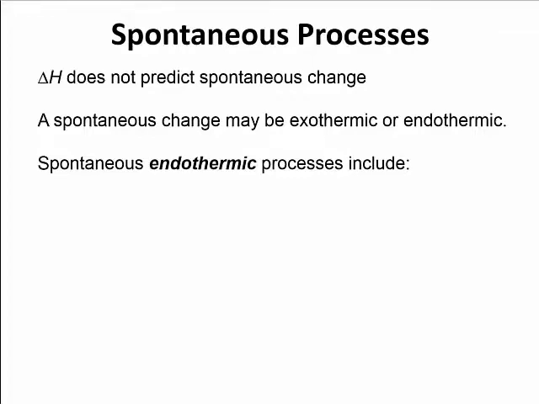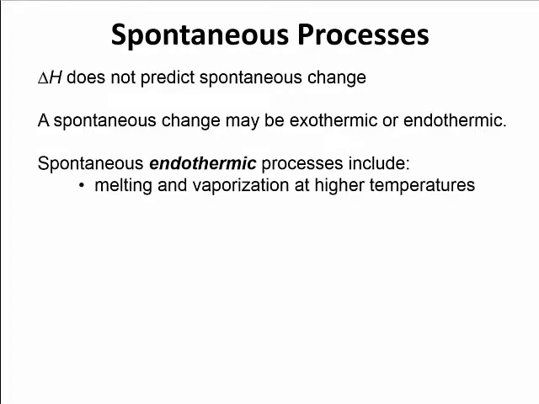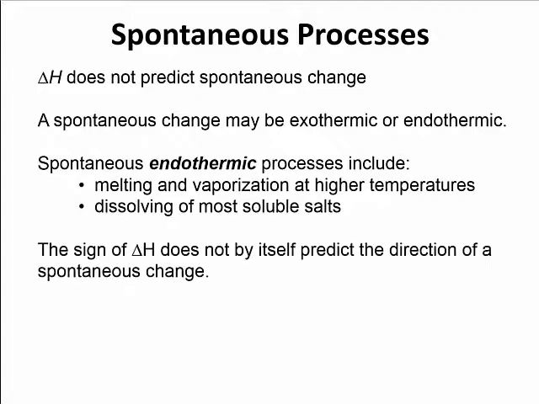Spontaneous endothermic processes are going to include things like melting and vaporization at higher temperatures. Okay, dissolving of most soluble salts, that's going to be an endothermic process. So what's the takeaway from all of this? Well, the sign of delta H does not by itself predict the direction of a spontaneous change. So delta H by itself cannot predict whether a process is going to be spontaneous or not. Okay, so there's some other factor that's going to be involved.